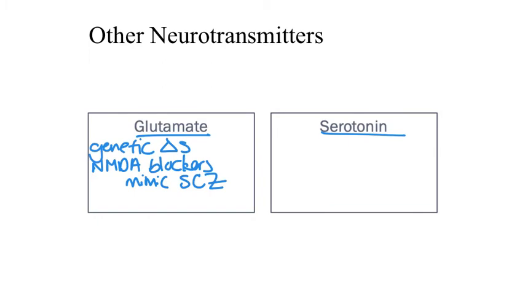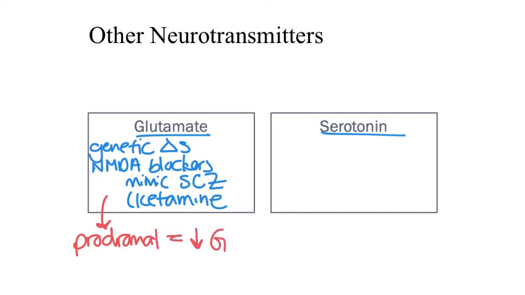Given that ketamine administration mimics the signs and symptoms of schizophrenia, it is clear that glutamate signaling plays a role in the expression of symptoms, although it's not known how this plays a role in the pathogenesis of the disease. Another factor related to the role of glutamate is the fact that the prodromal phase of schizophrenia is associated with decreased glutamate signaling.